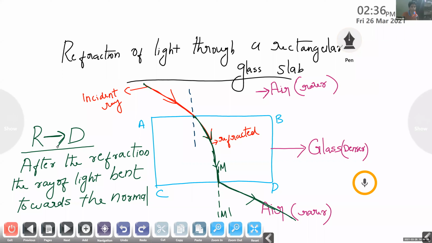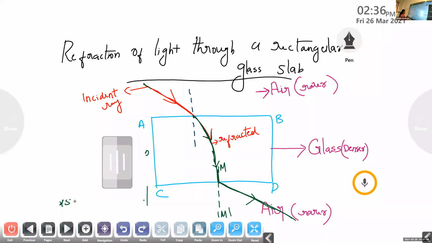Are you silent? If the ray of light is entering from denser to rarer medium, that is from glass to what? Glass to air. What happens to the ray of light? Diverge from normal. Yes, bend away, not diverge. Yes, it diverges. You can use that sentence also, no problem. It diverges away from the normal, or it is bent away from the normal.